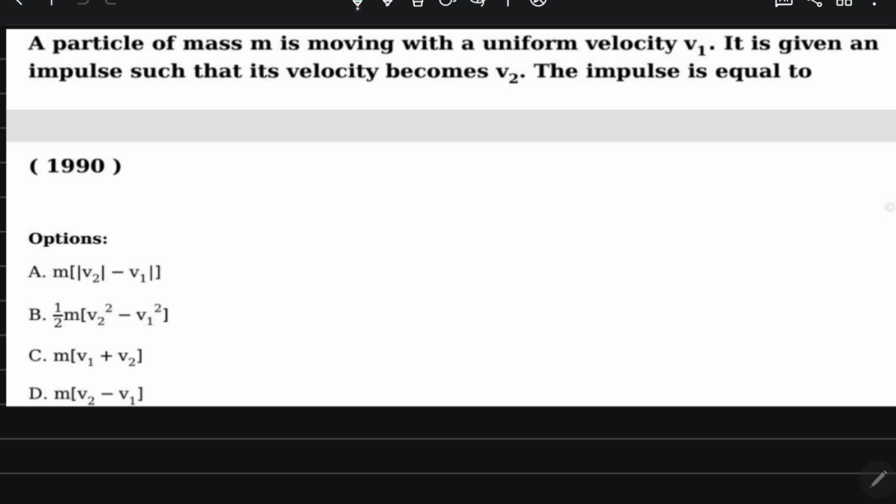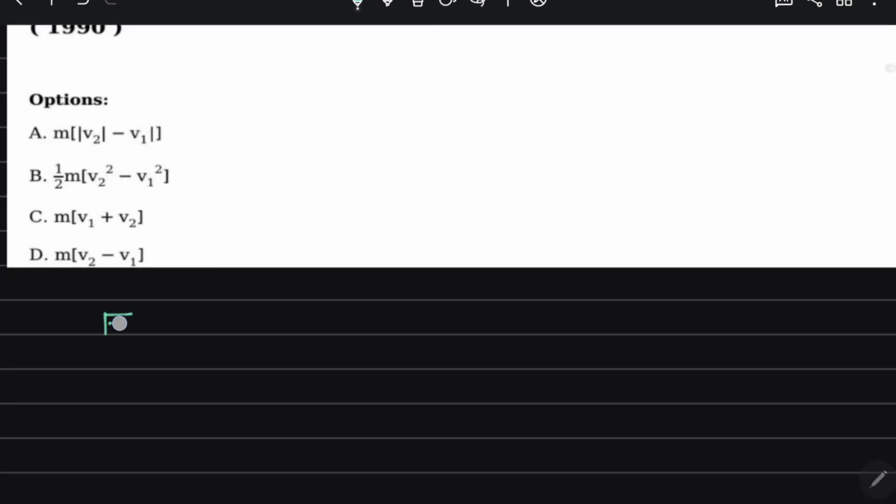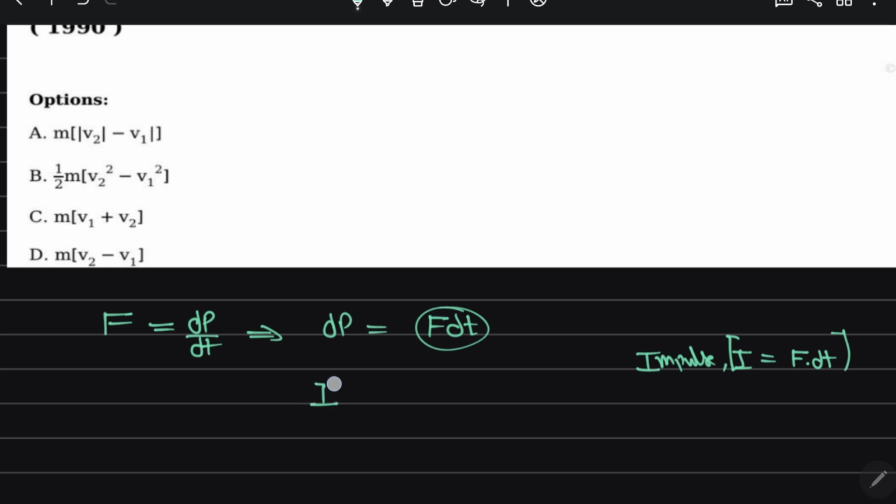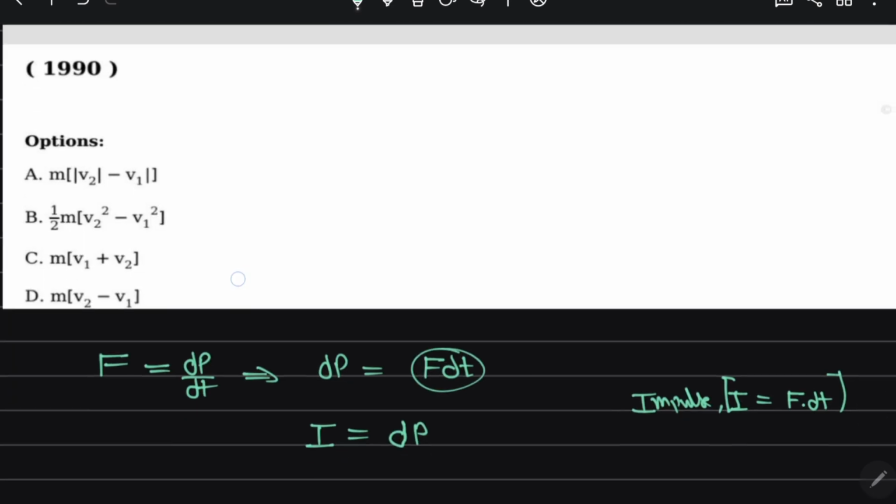Okay. A particle of mass m is moving with the uniform velocity v1. It is given an impulse such that its velocity becomes v2. Then the impulse is, look, first thing I say that force is dp by dt. If I say that dp is equal to force into dt, and impulse, denoted by I, is basically force into a small time interval. So here you see, this is our impulse. Impulse is basically change in momentum.